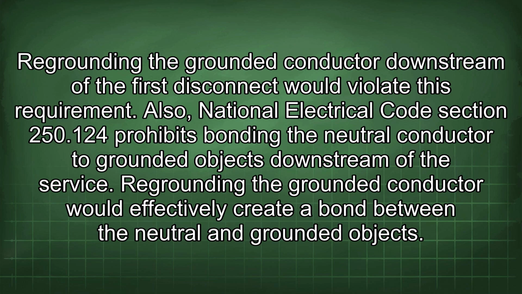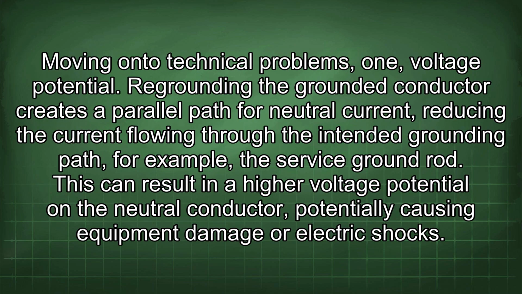Also, National Electrical Code Section 250.124 prohibits bonding the neutral conductor to grounded objects downstream of the service. Regrounding the grounded conductor would effectively create a bond between the neutral and grounded objects. Moving on to technical problems.